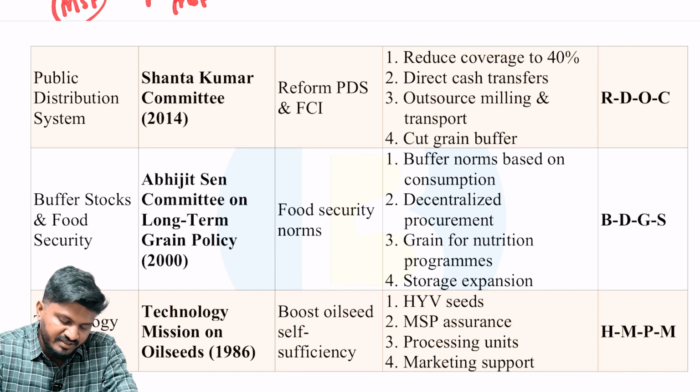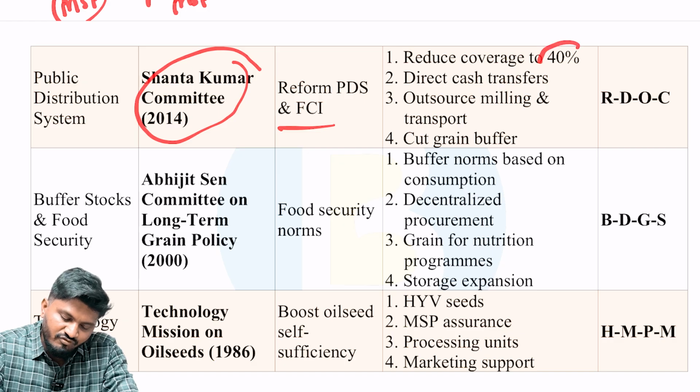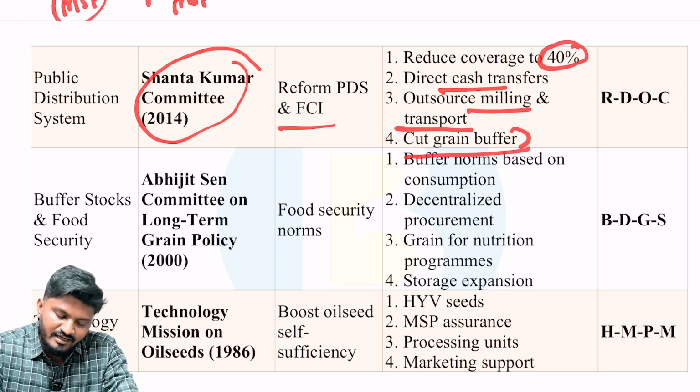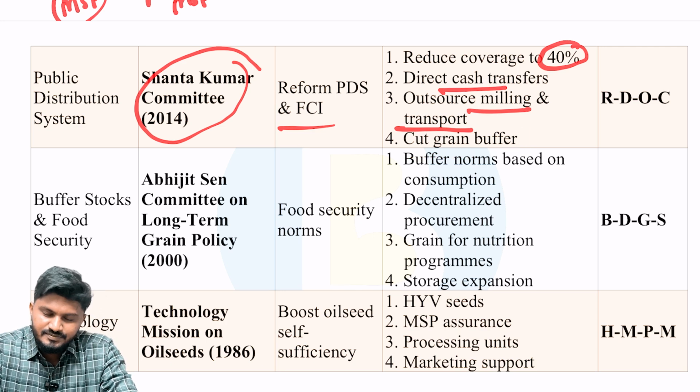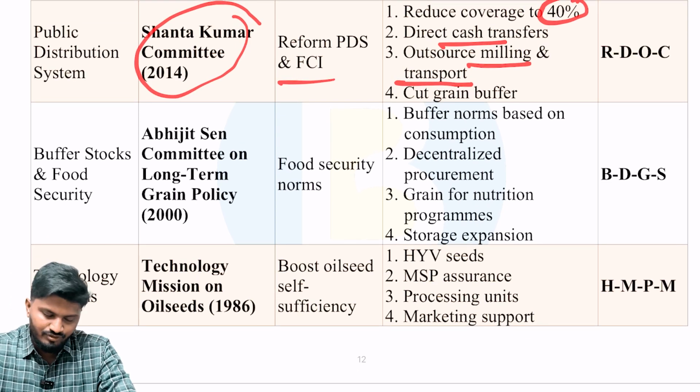Next is with respect to public distribution system or FCI, which we already discussed. That is Shantakumar Committee, focused on reforming the public distribution system and Food Corporation of India. Reduce coverage to 40% only, focusing on direct cash transfers, outsource milling and transport, and cut grain buffer. All these things were recommended by Shantakumar Committee. Anything with respect to wastage or FCI, PDS, Shantakumar Committee is your way forward.